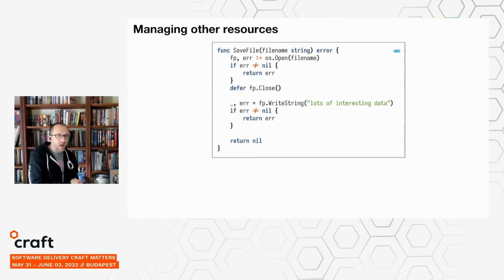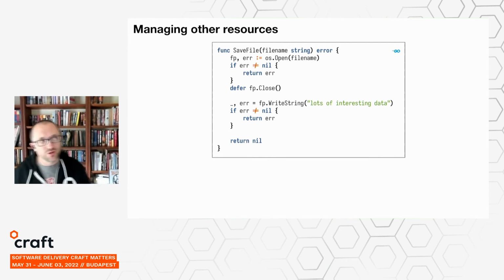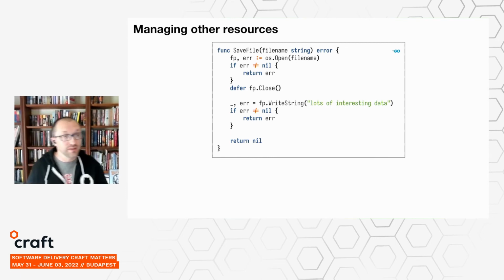So how does this work in a garbage collected language? You might be tempted to use a similar trick and have some kind of garbage collected object manage the resource for you. But unfortunately, it's usually not going to work. Garbage collectors are typically non-deterministic. The guarantee that they give you is that at some point, it will detect that your objects are no longer in use and free them, but there is no guarantee about precisely when that will happen. And that's not good enough for managing resources like open files, where you usually want to ensure that the file is closed as soon as you're done using it.